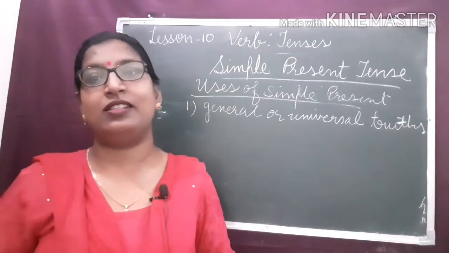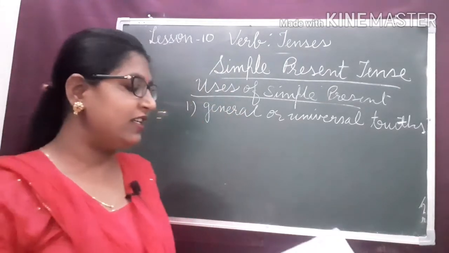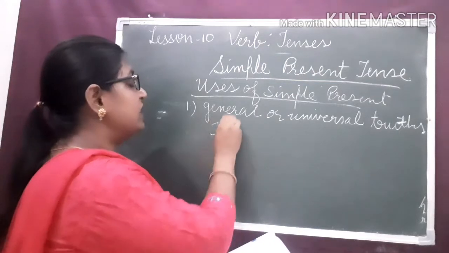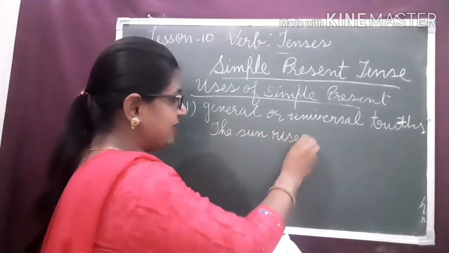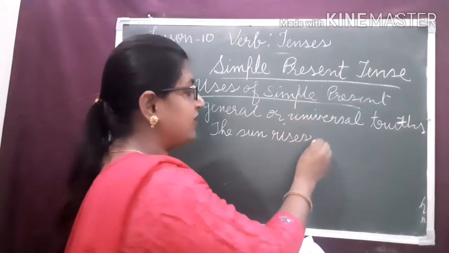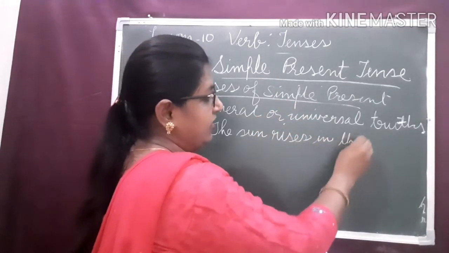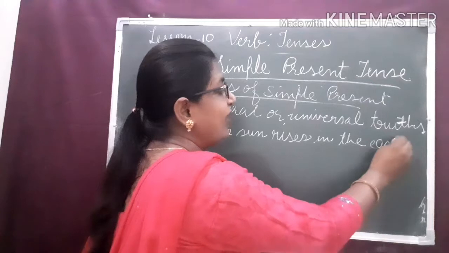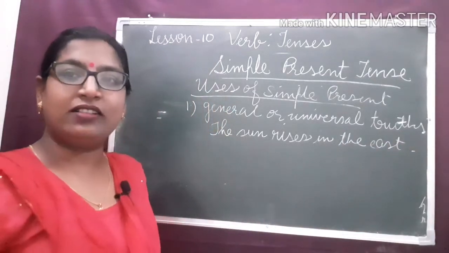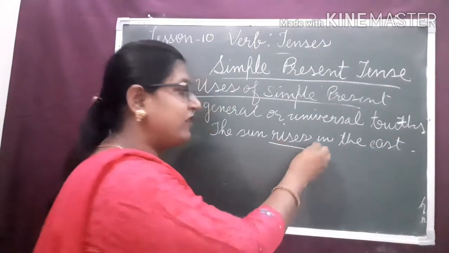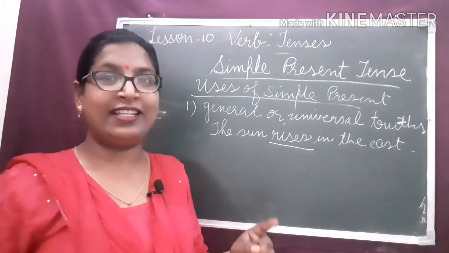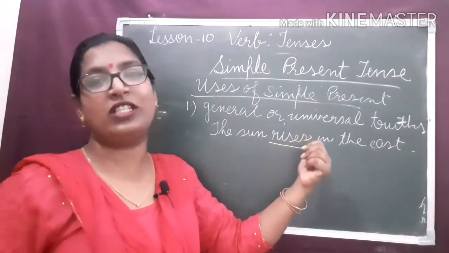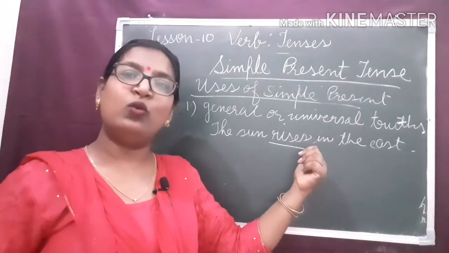We frame the sentence in simple present tense. Let us see the example. The sun rises in the east. Dear children, see the form of the verb here. We have studied simple present tense: if the subject is singular, we use the S or ES form of the verb.